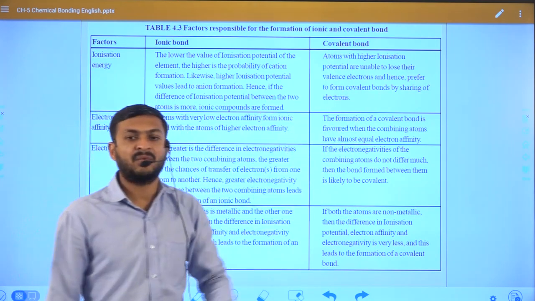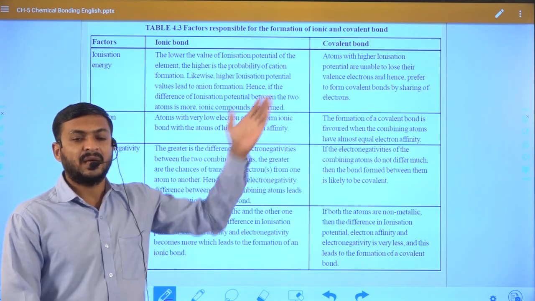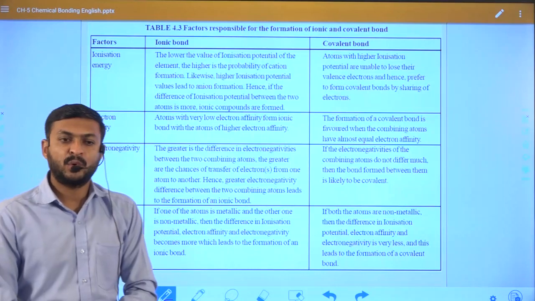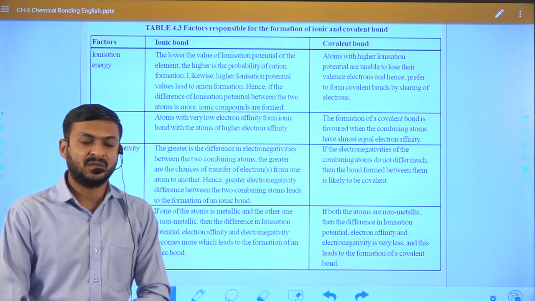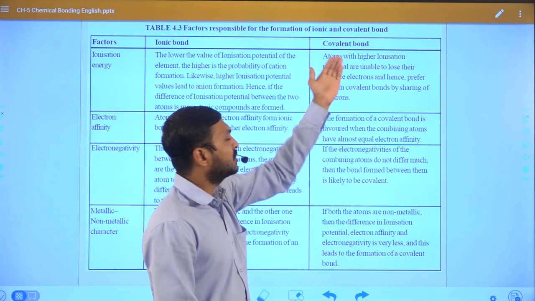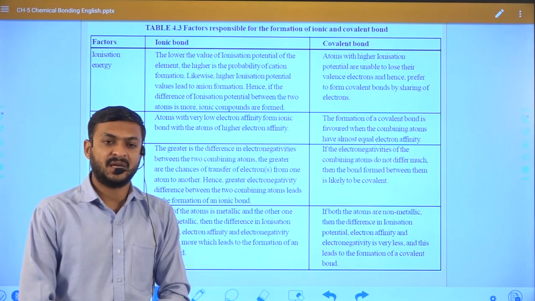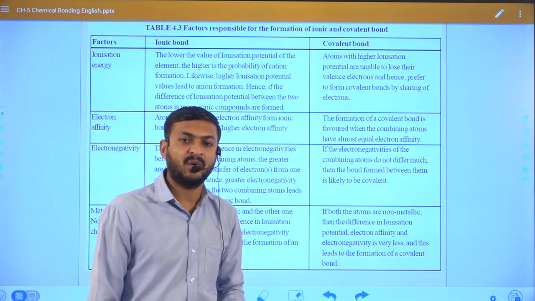While in the case of covalent bond, as we discussed, it is majorly formed between two non-metals, or metal plus semi-metal. So both elements have a high ionization energy, and in this case covalent bond is formed.